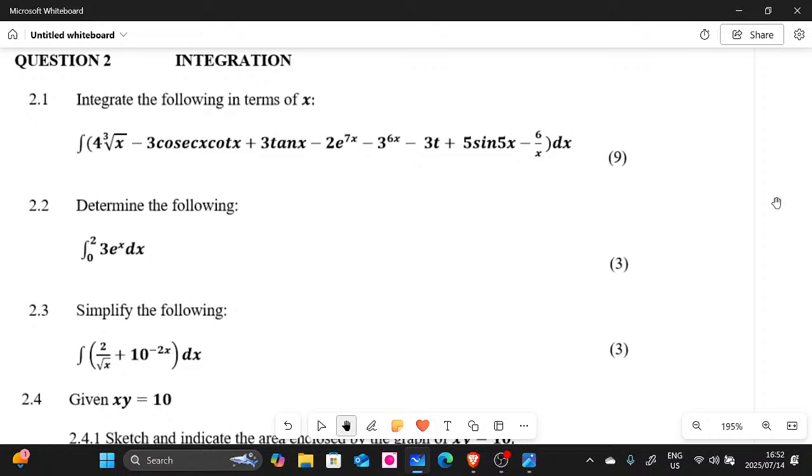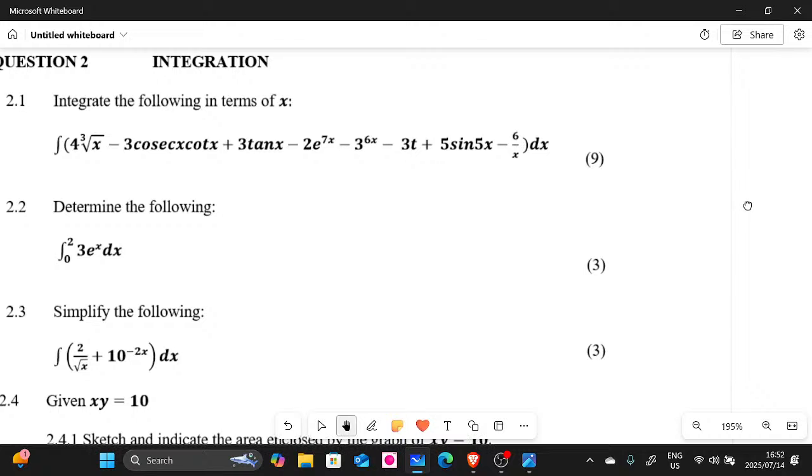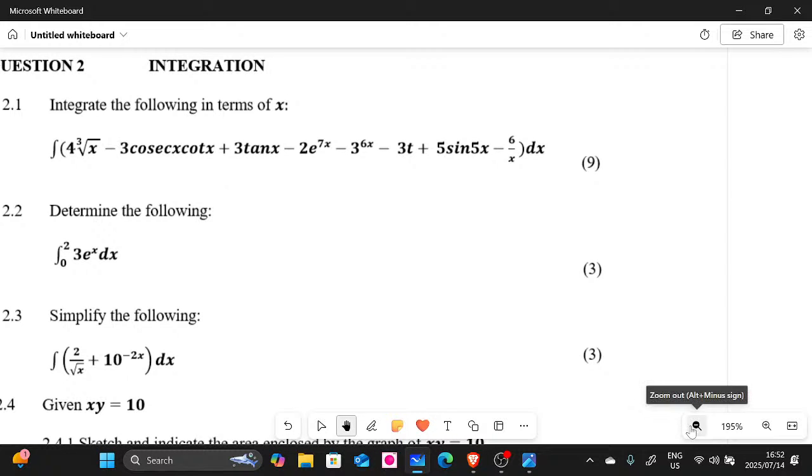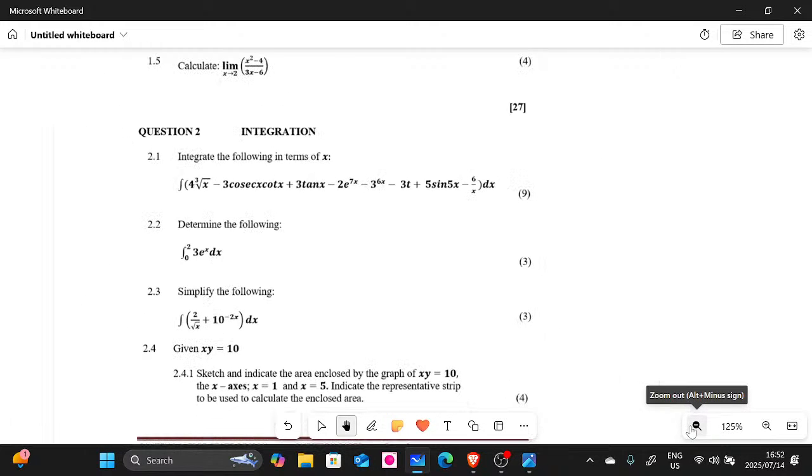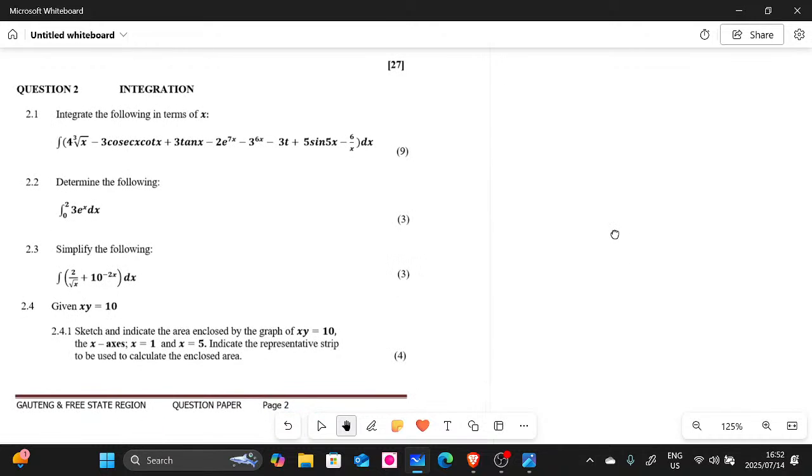So I'm gonna rewrite this. I'm gonna try to copy it on the side, and then we solve it. So let me just zoom down, guys. So 2.1. If you don't have a question paper, you can join the group and download the question paper. So 2.1, what we have here is the following.